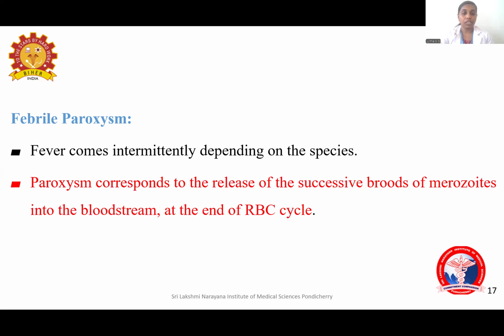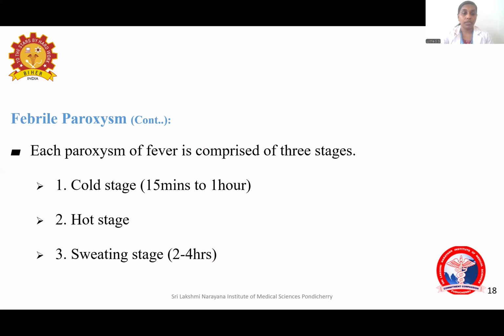Febrile paroxysm corresponds to the release of the successive broods of merozoites into the bloodstream at the end of the RBC cycle, and it varies between species. This fever paroxysm has three stages. First stage is the cold stage, which lasts for 15 minutes to 1 hour, and then the hot stage and a sweating stage. After these three stages, the patient will get exhausted and tired and will go to sleep. So in the initial phase, the patient will get chills, then the flushing stage and finally the sweating stage.